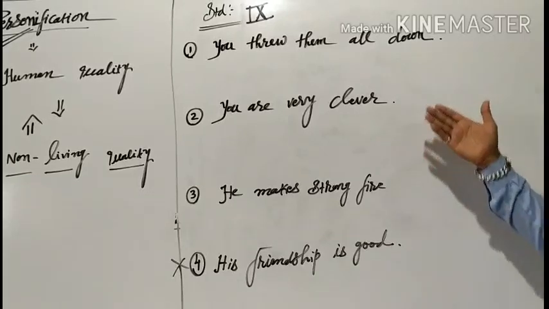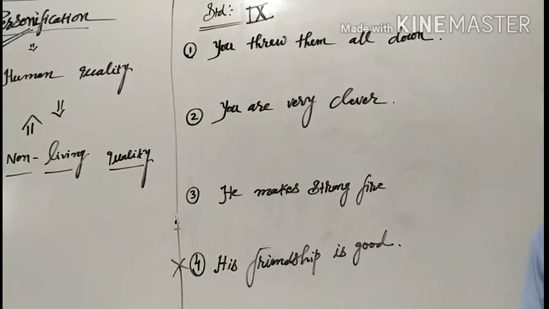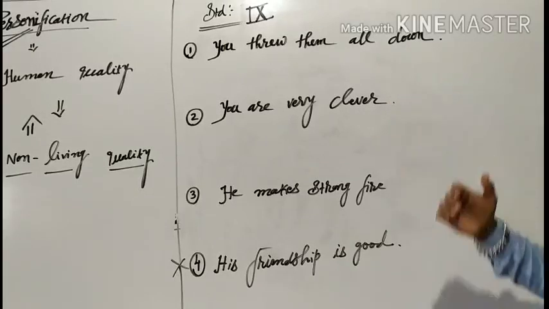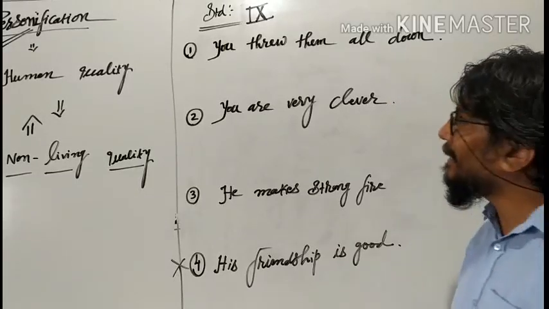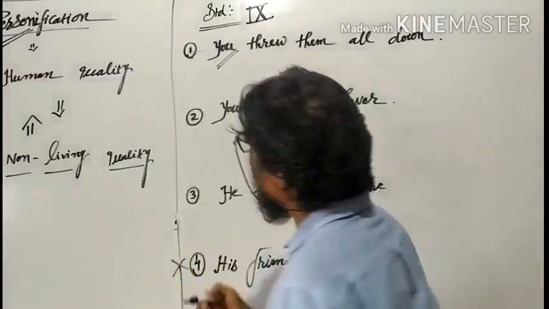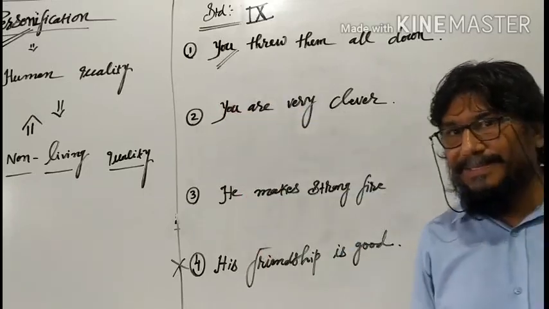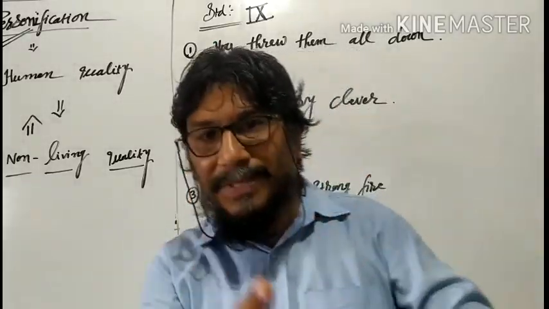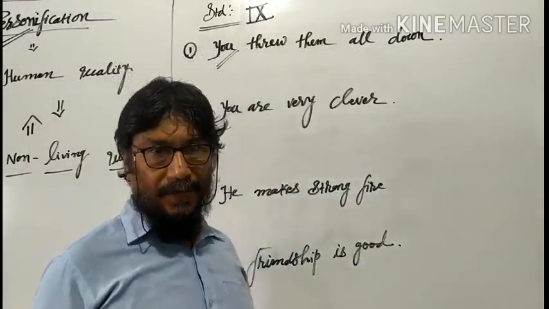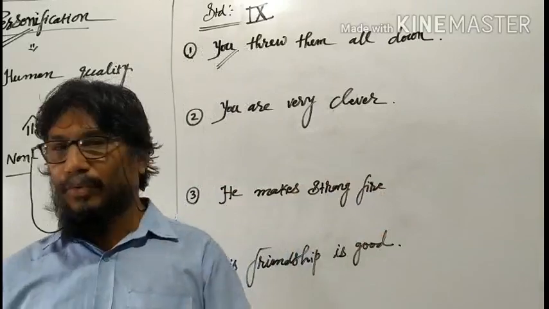Here I have written a few examples from the same poem. "You threw them all down." You means wind. Wind has the capacity to throw them all out. Throwing capacity is a human capacity: I can take it, I can throw it out.